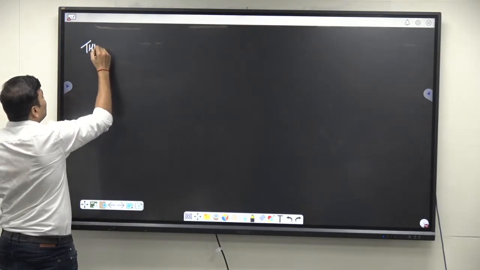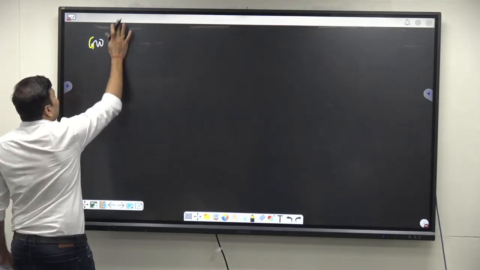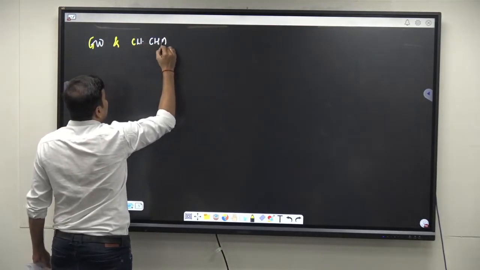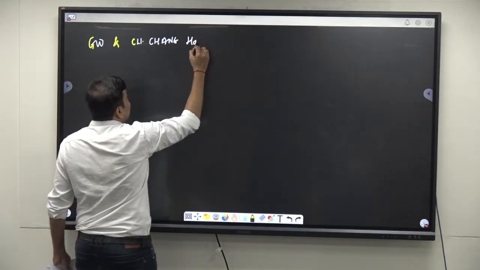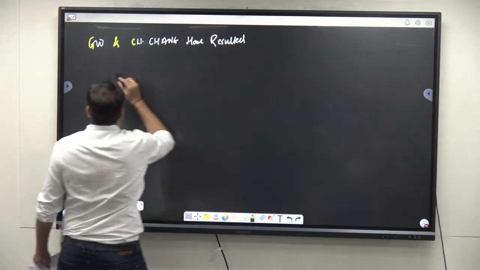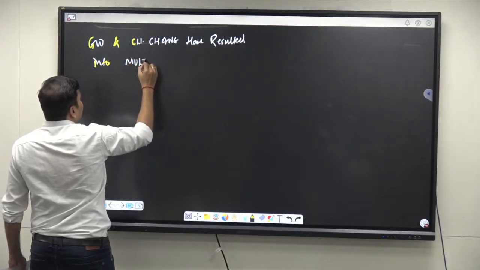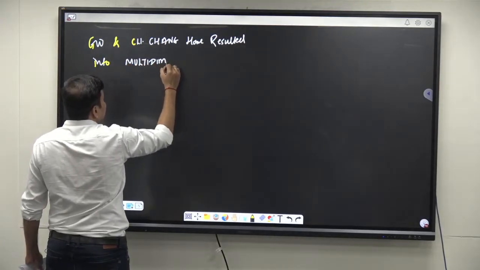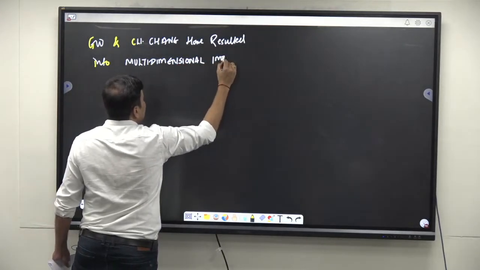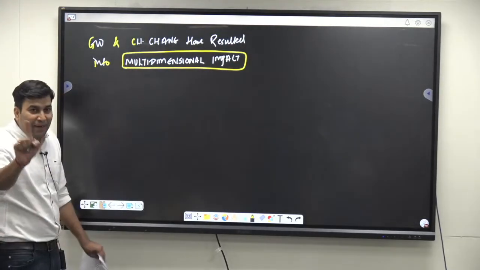This global warming and climate change have resulted into multidimensional impacts. एक ही impact नहीं है इसका.